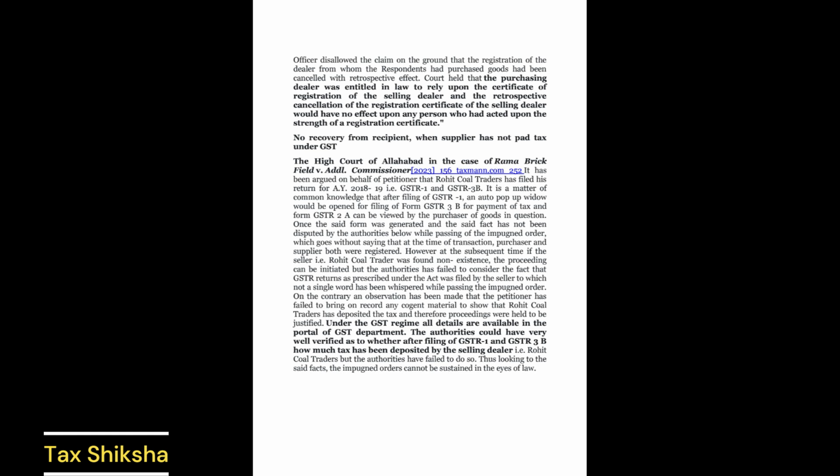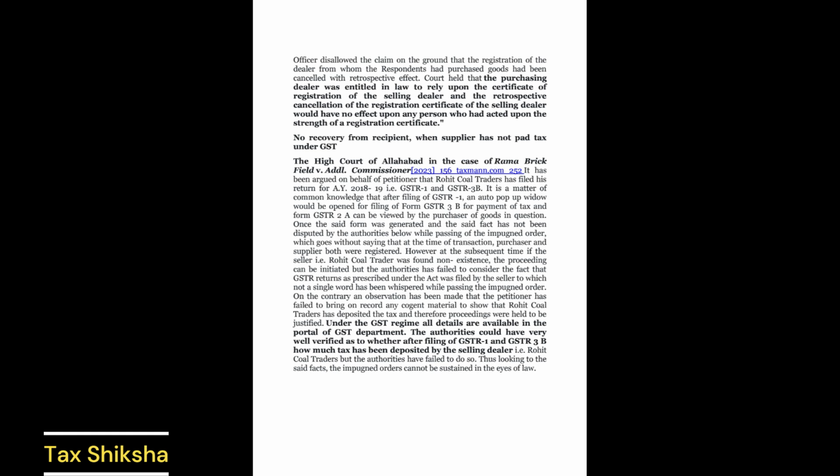The High Court of Allahabad in the case of Rama Brickfield v. Addl. Commissioner, 2023, 156 taxmann.com 52. It has been argued on behalf of the petitioner that Rohit Coal Traders has filed its returns for AY 2018-19 in GSTR-1 and GSTR-3B.